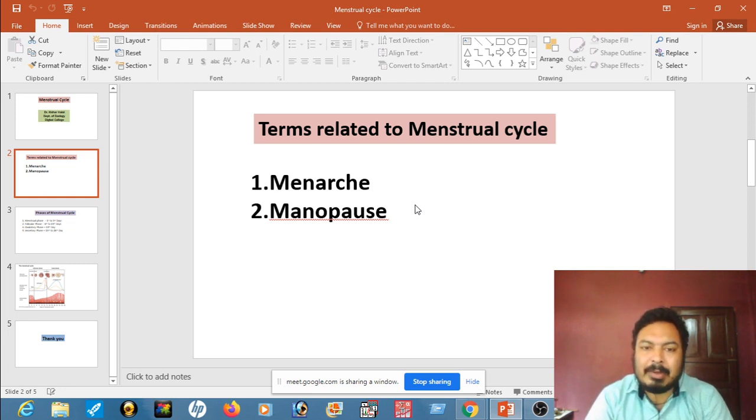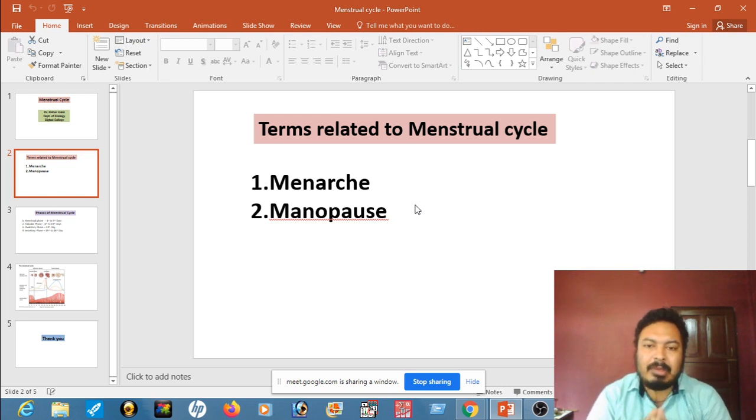Then number 2, what is menopause? Menopause means when the female individual stops her menstrual cycle. This is known as menopause. Menopause is basically attained at the age of 50 to 55 years. At this time the menstrual cycle stops, and this condition is known as menopause.